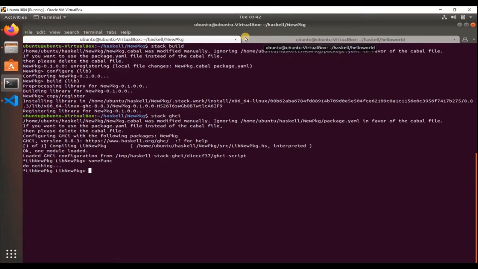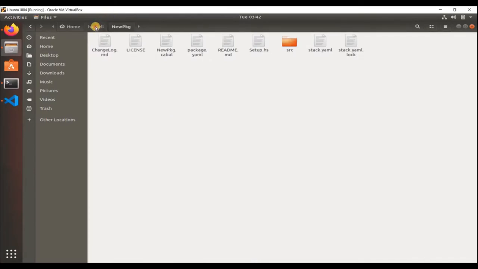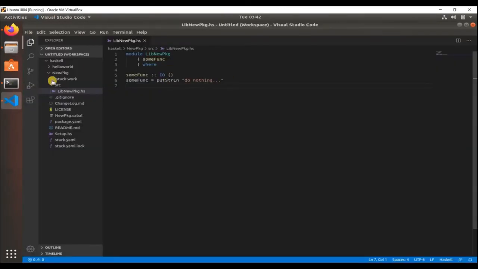You have built your library, your stack project. Now you want to import this in some other project. Okay, so I've created another project called hello world. Okay, so let me go here.